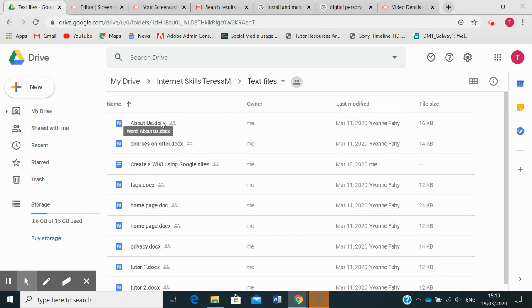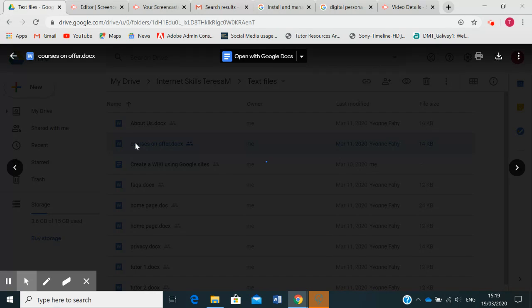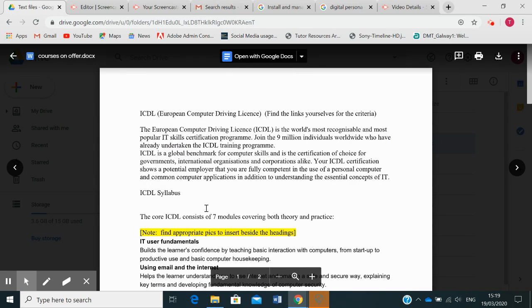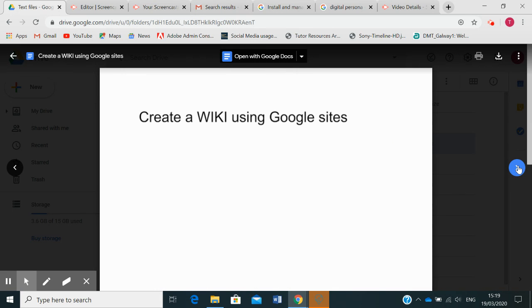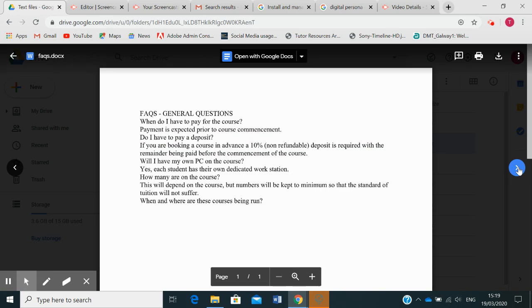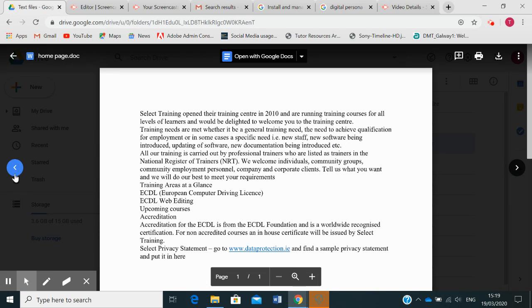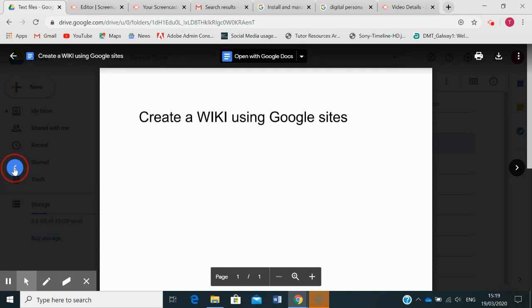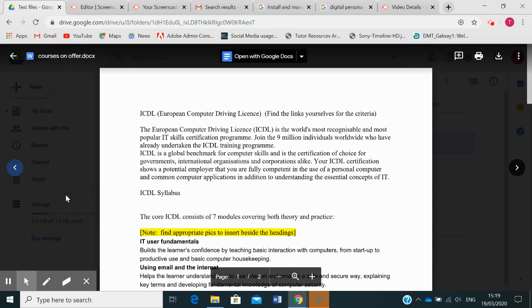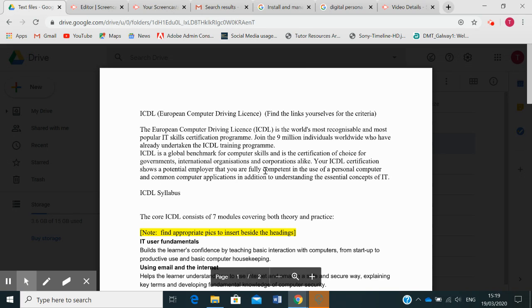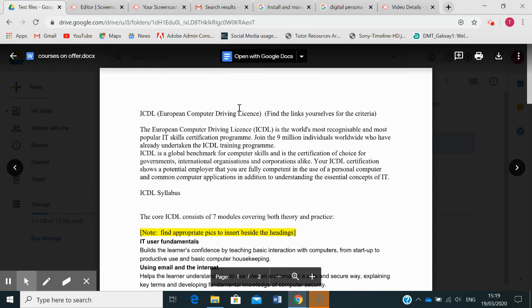So I asked you to go through each one of these and tidy them up. For example, if I go to courses and offer here, it will open the document with me and I can click on my right arrow to go through each document one by one, and the left arrow to go back. What I want to do is edit all of these Google documents and have them ready to go up on the folder.